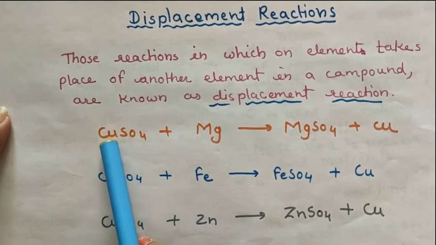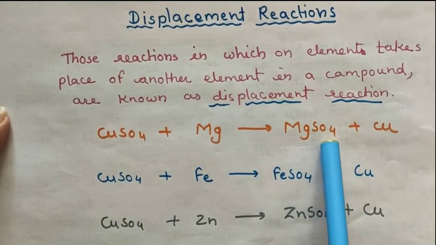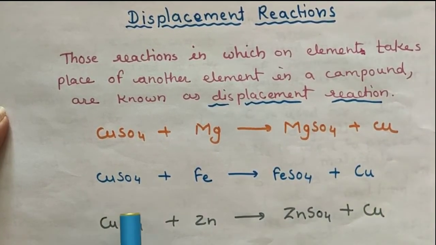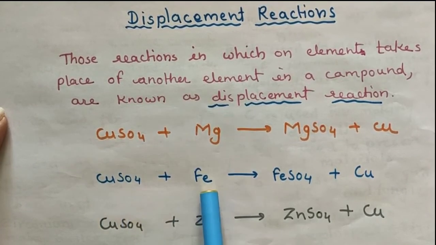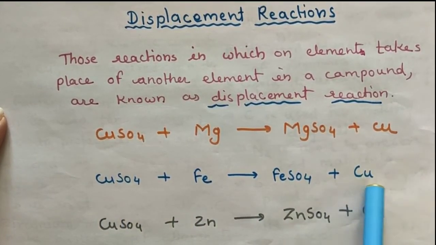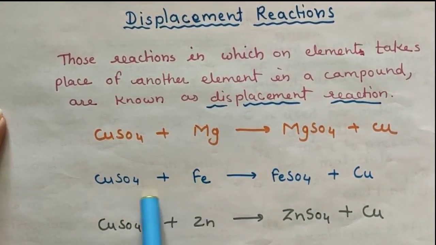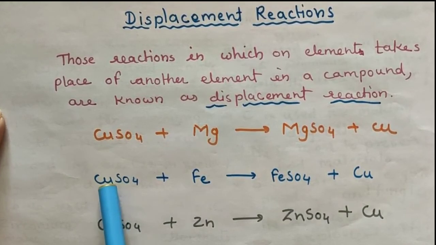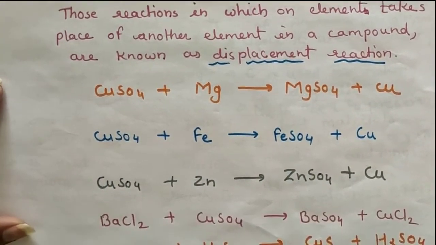Next example, copper sulfate reacts with iron and forms iron sulfate and releases copper.